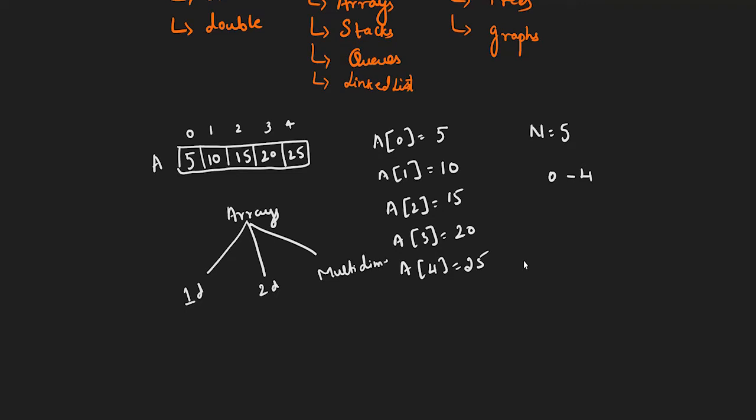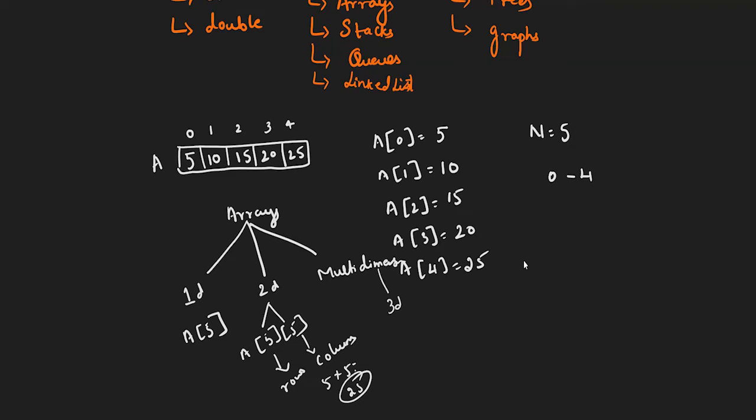So what is this actually? In the one-dimensional array, you will have only one subscript, so you have only 5 elements from 0 to 4, whereas in the 2D array you come across 2 subscripts. Now you have A of 5 and 5, meaning array A contains 5 rows and 5 columns, which is 5 into 5, that is 25 cells. In a multi-dimensional array, you come across 3 dimensional, 4 dimensional, 5 dimensional, etc. So these are all the types of an array.